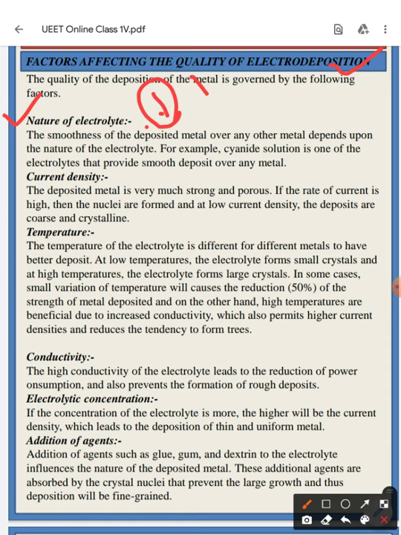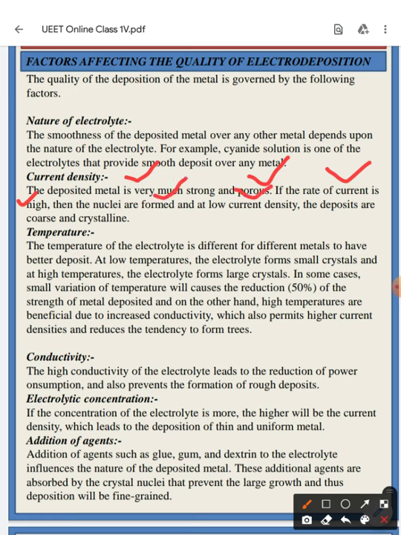Next one is the current density. If the rate of current is higher, then the nuclei formed are more numerous, and the deposit is strong but porous.